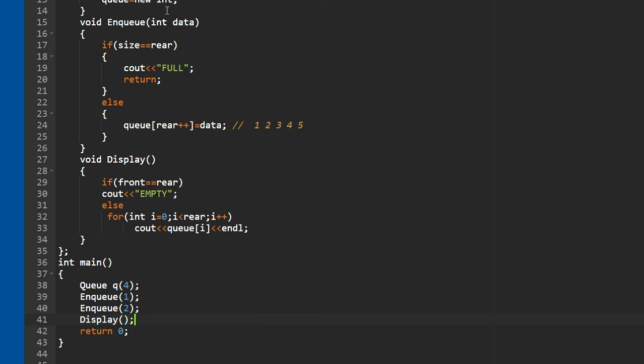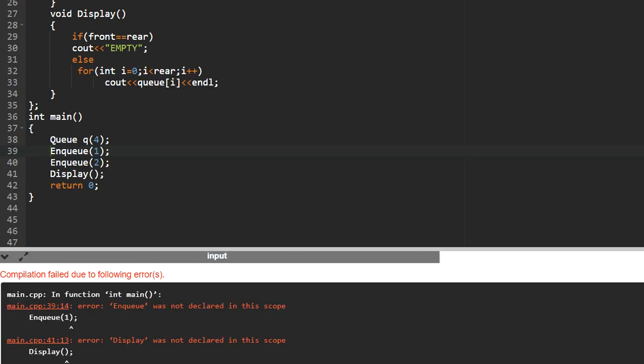and if I run this program, it shows an error: nq, dq and display were not declared in the scope, because they are inside the structure.